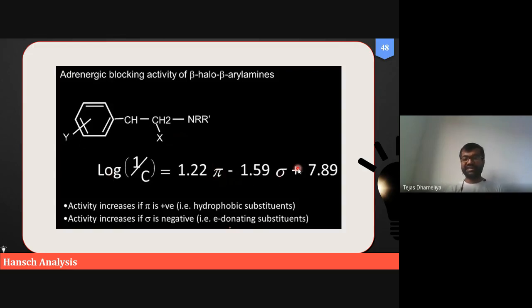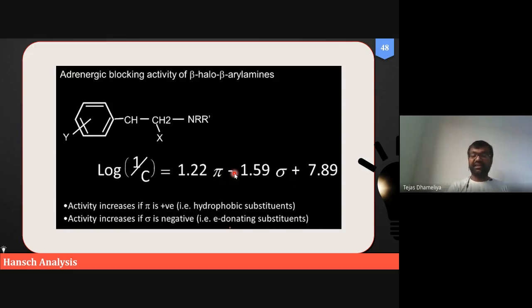For this equation, sigma is minus. So definitely we should decrease it. If we decrease the value of sigma, then activity should increase. We are interested in potent compounds, not in inactive compounds. An active compound we can use as an API to manufacture a drug. So that's why we are more interested in a molecule which has potent activity. But for this adrenergic blocker, the potent activity will be only if our sigma is negative. So how to reduce sigma?